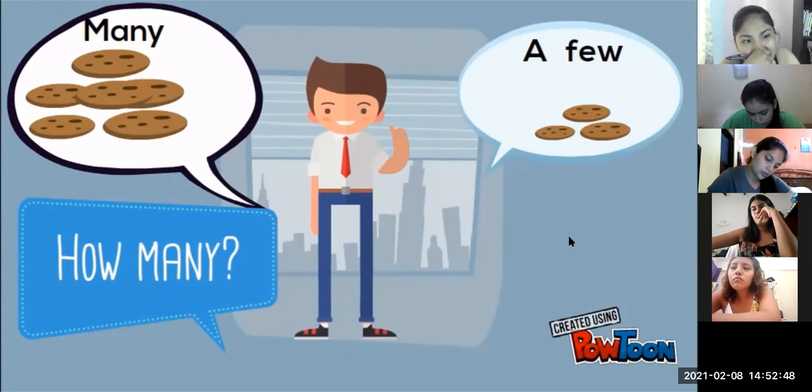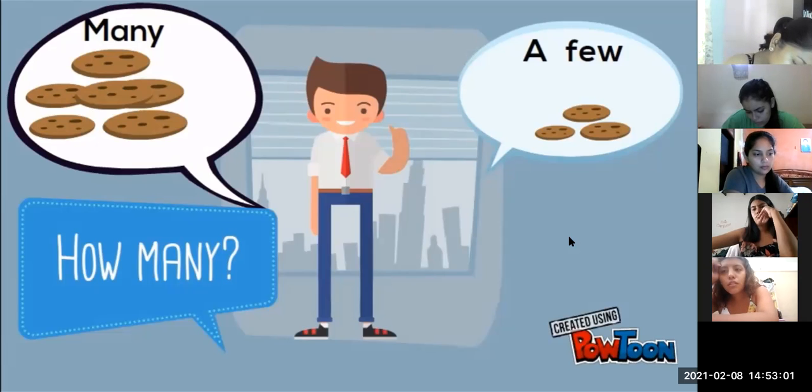How many brothers does your mother have? She has a sister. Okay, she has a few sisters. Okay, thank you. She has a few sisters.